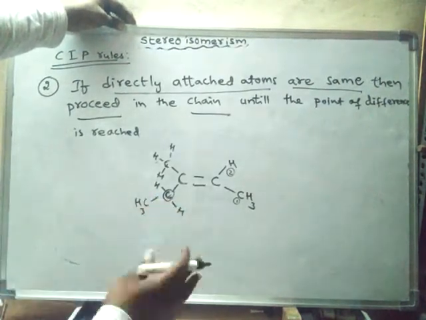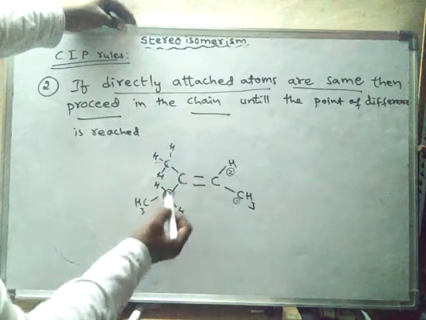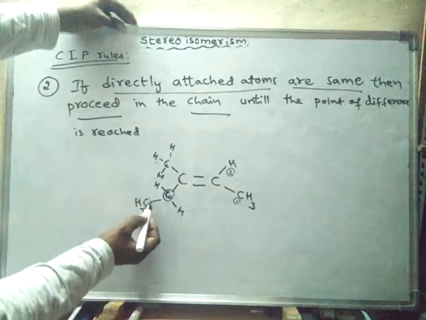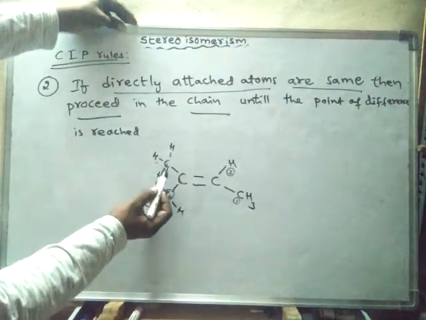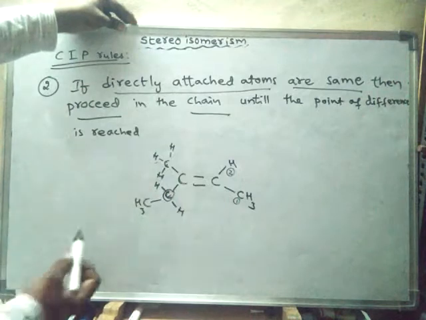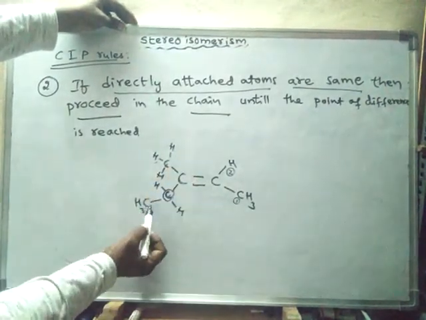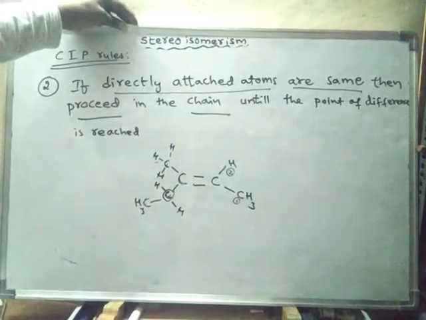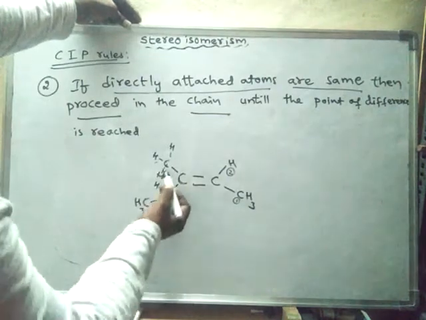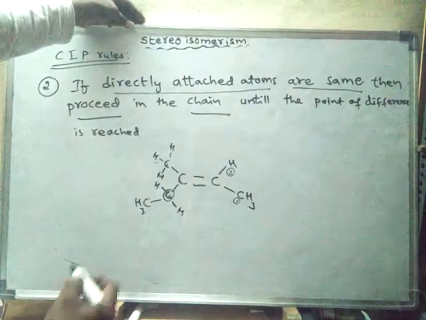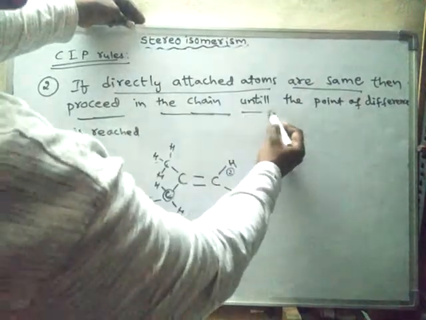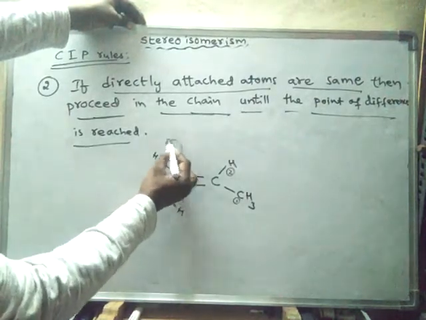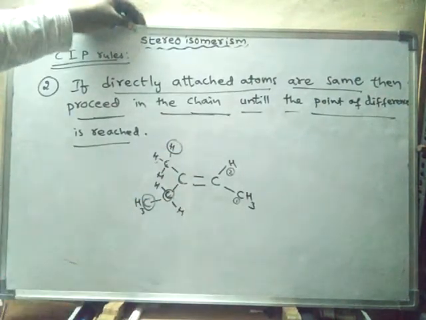So till now we didn't find any difference. Now check this one with this. What is the other atom attached to this carbon? The other atom attached is this carbon, but to this carbon hydrogen is attached. Its atomic number is 1 and its atomic number is 6. So we find the difference in the atomic numbers. Now the difference is reached here. That means we have to proceed in the chain until the point of difference is reached. You find the difference between this hydrogen and this carbon, their atomic numbers are differing.